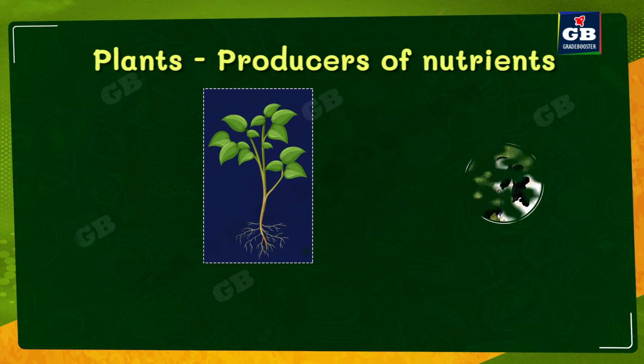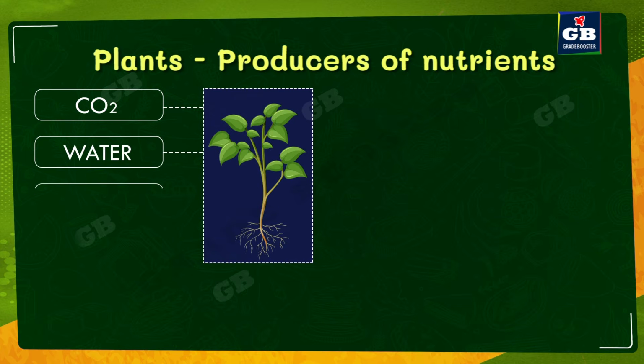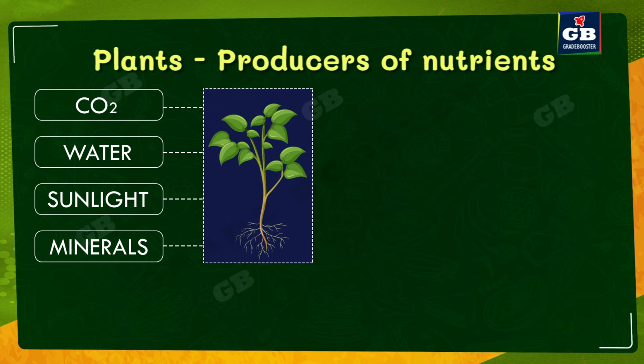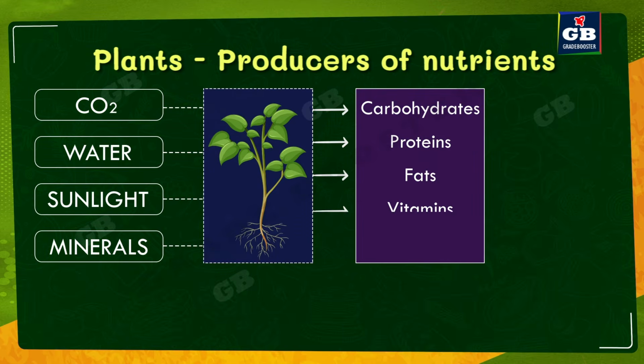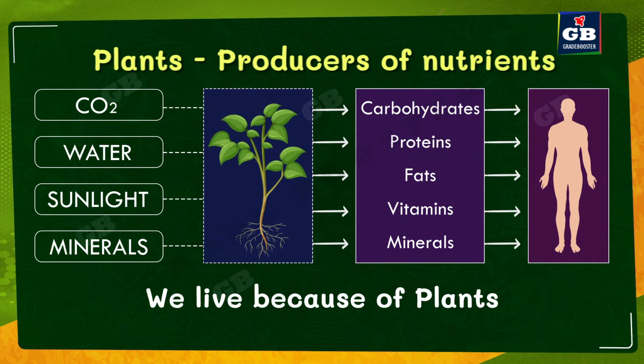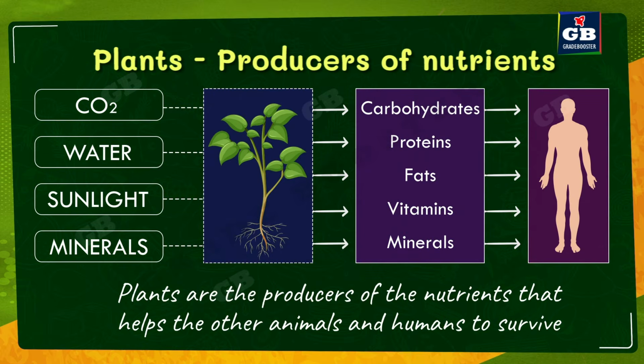Now let us try to understand the mode of nutrition in plants. Plants use simple materials like carbon dioxide, water, sunlight and minerals to make important nutrients like carbohydrates, proteins, fats and vitamins. The other animals, which depend on plants, get all these nutrients from the plants. And all the animals and human beings benefit from these nutrients. So plants are the producers of the nutrients that help the other animals and humans to survive.